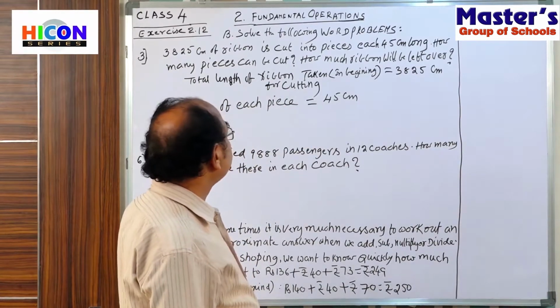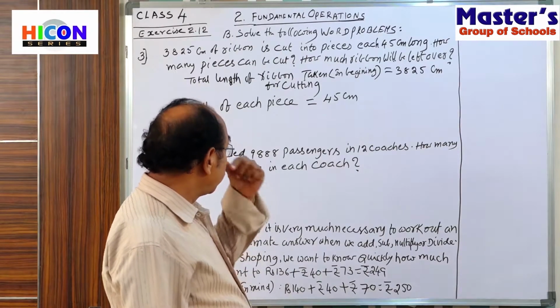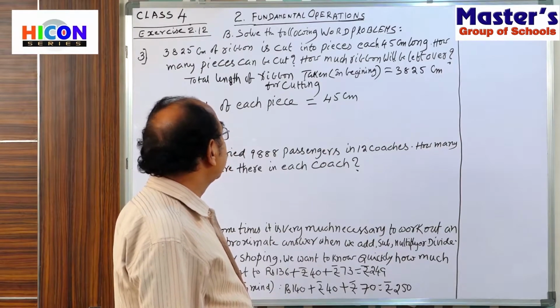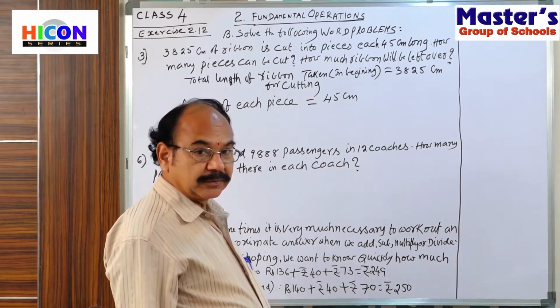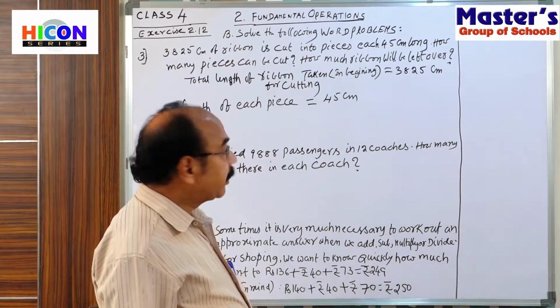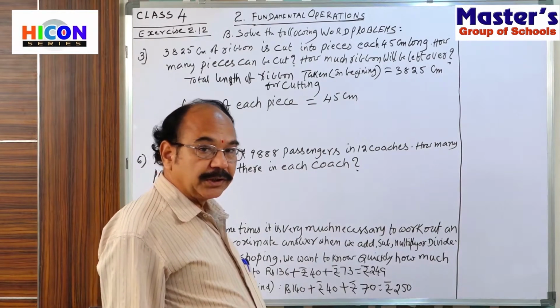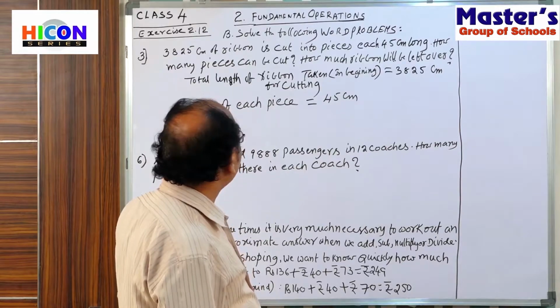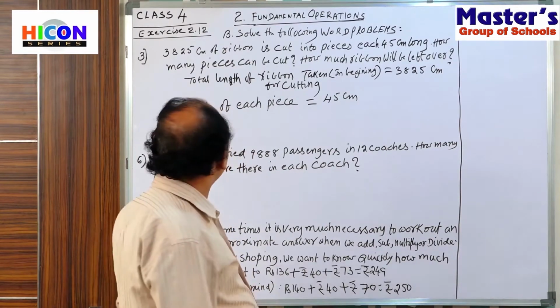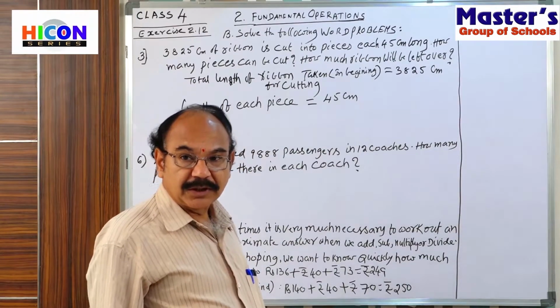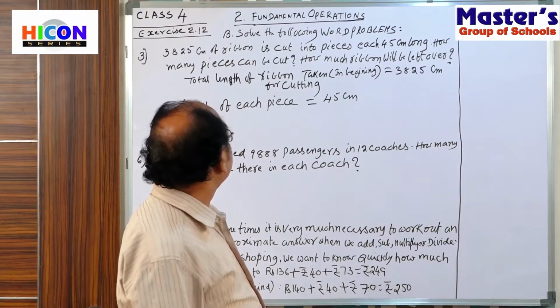How many pieces can we get and how much ribbon will be left over? How can we find the number of pieces? Just by division. That means we see how many 45s are there in 3825.